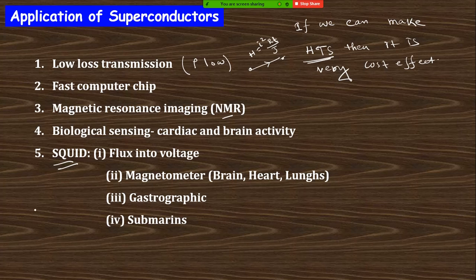And the SQUID, you know, is made by two Josephson junctions like that. I think you know about the SQUID instrument, right? In the SQUID instrument the current will not be equally distributed, they are different due to the interference effect. And by this measurement we can measure a very low magnetic field by the SQUID. This is the structure of the SQUID, okay. And we can measure very easily a very low magnetic field by the SQUID measurement, okay.